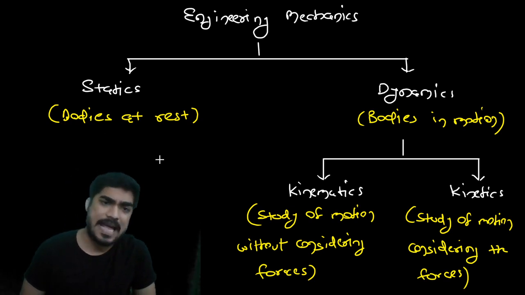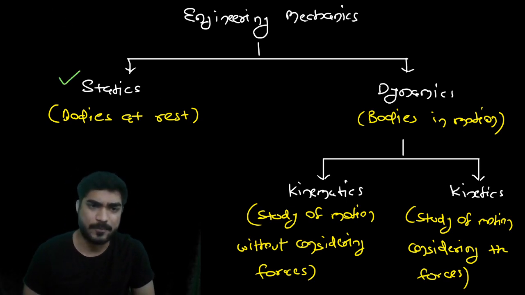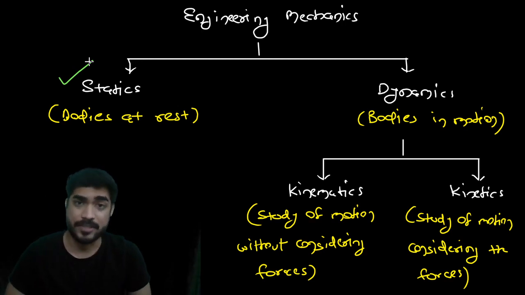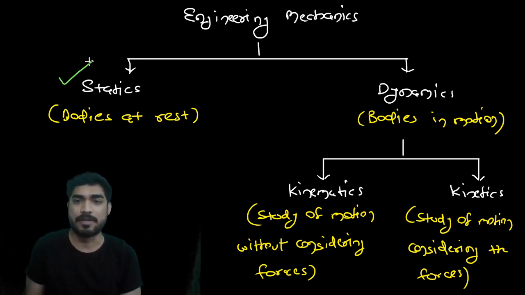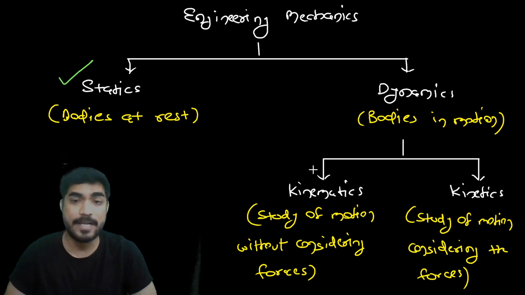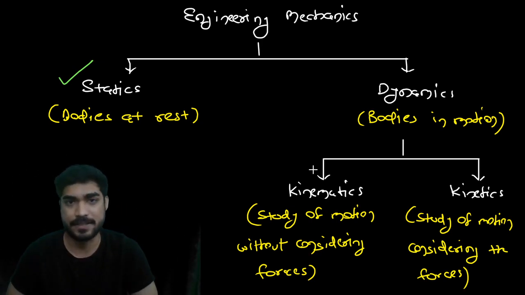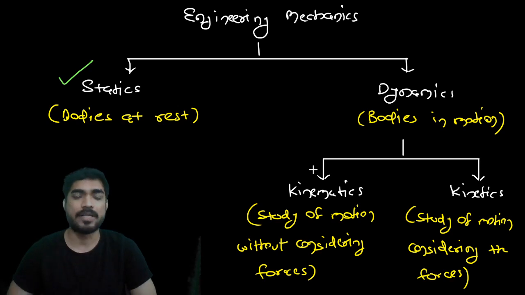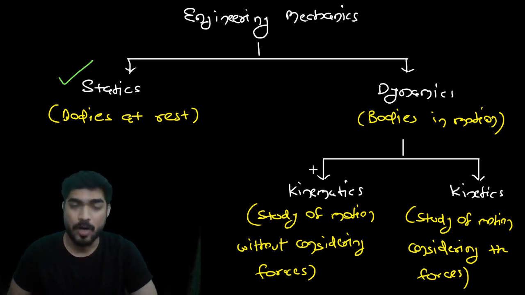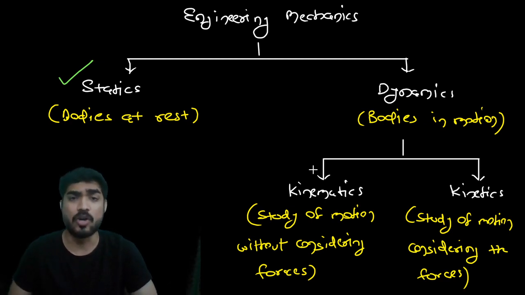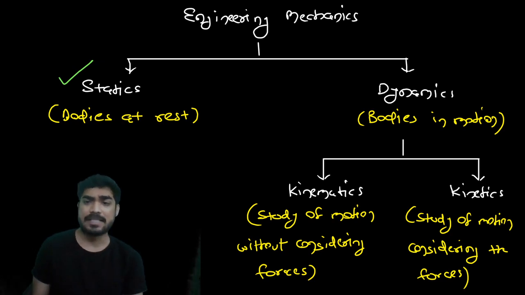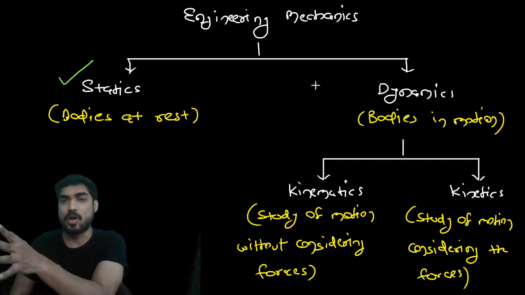So my friends, the statics part is already over. Whatever we have studied till now was all statics. From today onwards, we will study dynamics, which will be divided into kinematics and kinetics. Now, it is very important for us to understand the different types of motion. If you want to understand how to calculate velocity, displacement, acceleration, etc., we need to know the different types of motion. The entire syllabus of dynamics can be divided based on types of motion.